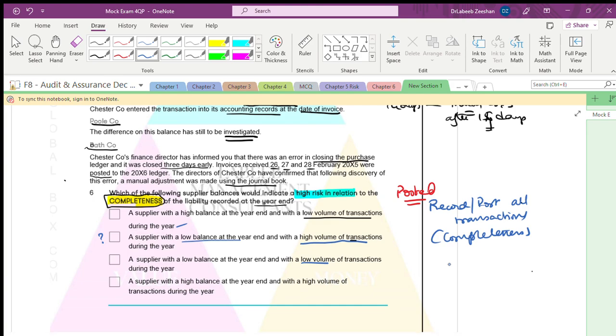A supplier with a high balance at the year end and high volume of transactions during the year. Here also we will not take that much cognizance of the things as such. The thing is that if it is a low balance at the year end with a high volume of transactions, there will be a concept of high risk.